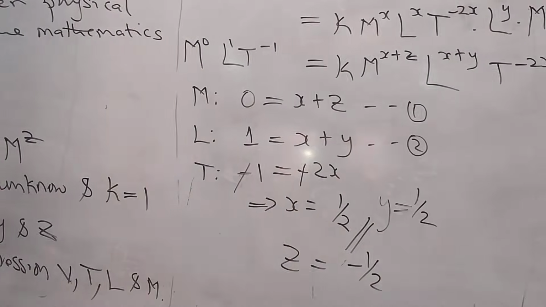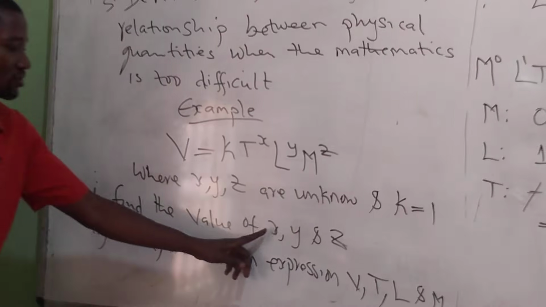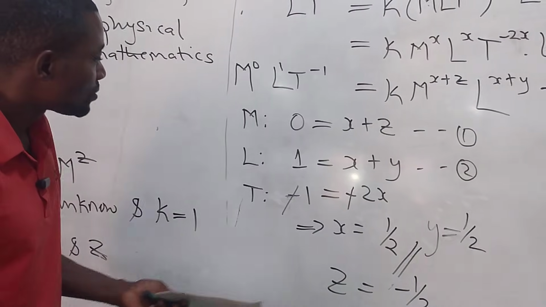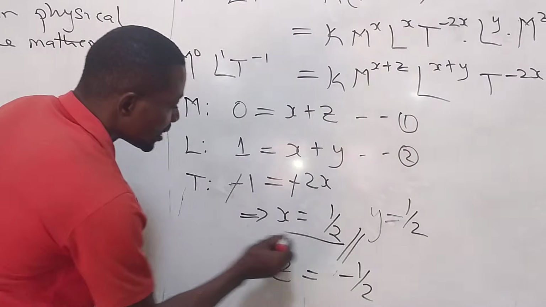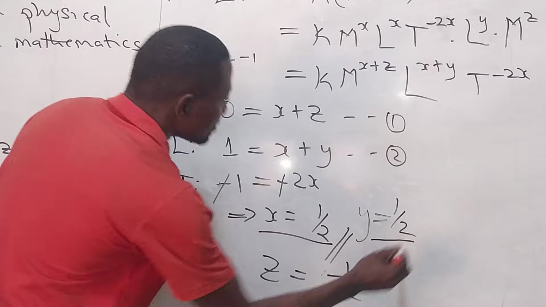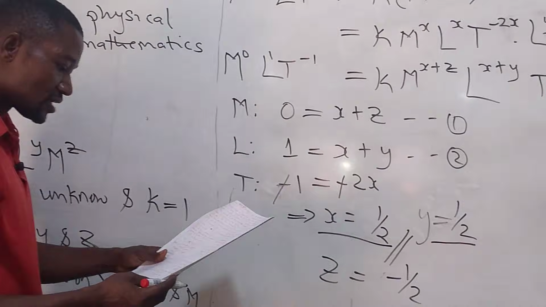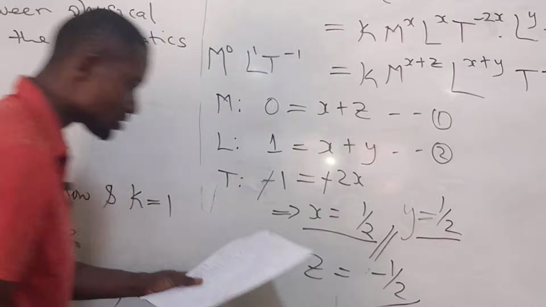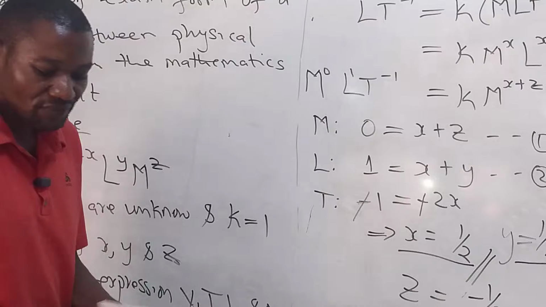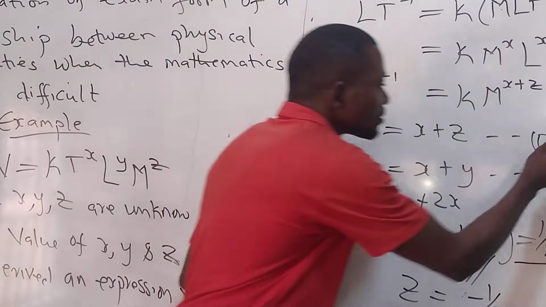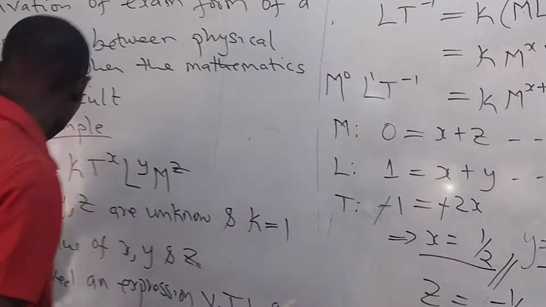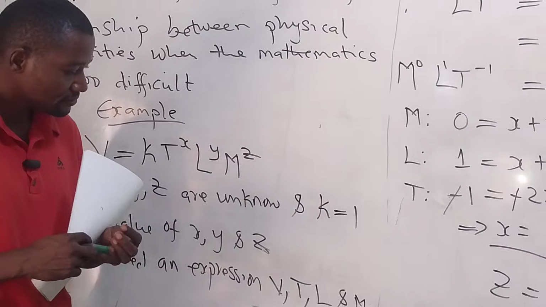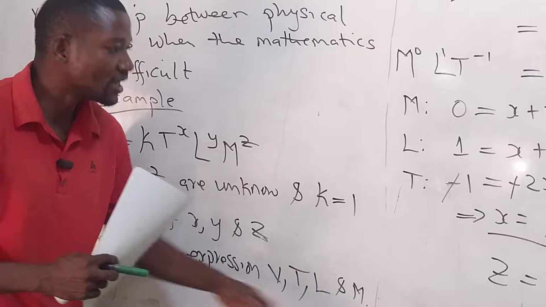So the first question says we should find the value of x, y, and z. So the value for x is half, value for y is half, and the value for z is minus half. Okay, we have gotten the first part. The second part says we should find an expression that is relating v, t, l, and m.